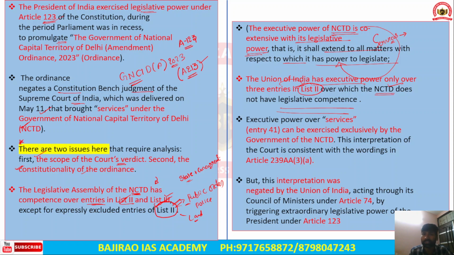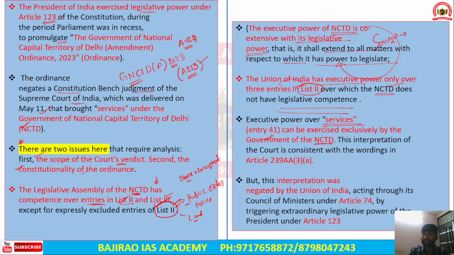Now, apart from this, the executive power over the services, meaning bureaucracy and administration, was under Entry 41 of List 2, the total executive power of the services. That can be exercised exclusively by the National Capital Territory of Delhi, but not the Lieutenant Governor or the Union government.